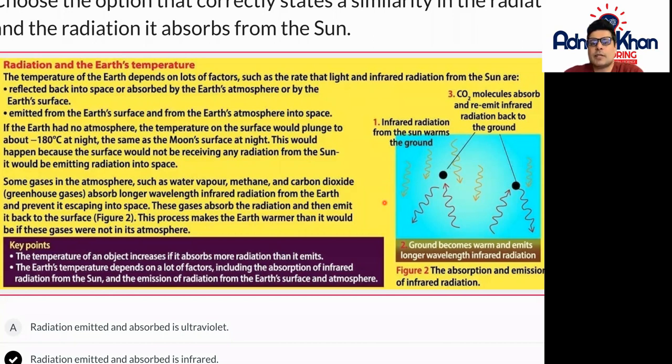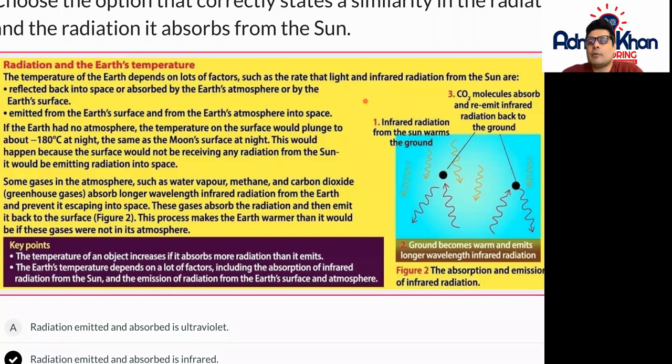So the temperature of an object increases if it absorbs more radiation than it actually emits or releases. The Earth's temperature depends on a lot of factors, including the absorption of infrared radiation from the sun and the emission of radiation from the Earth's surface and atmosphere. This particular image, figure 2, shows you the absorption and emission of infrared radiation. Absorption means sucking up the radiation. Emission means releasing it back into space.